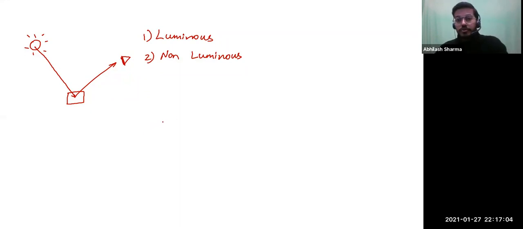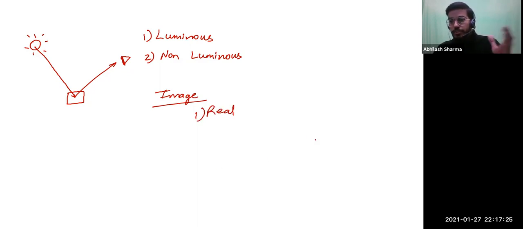Okay, so now image formation happens when rays reflect off something and come to your eyes. So in what way can we understand the image formation? Well, image actually can be formed in two ways. First is the real image. We can form a real image. How is a real image formed?